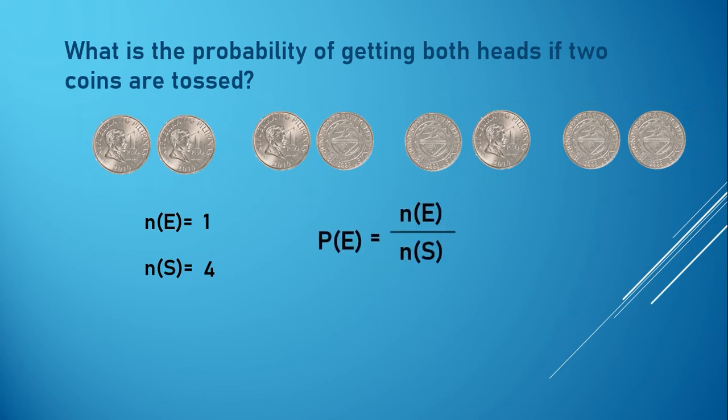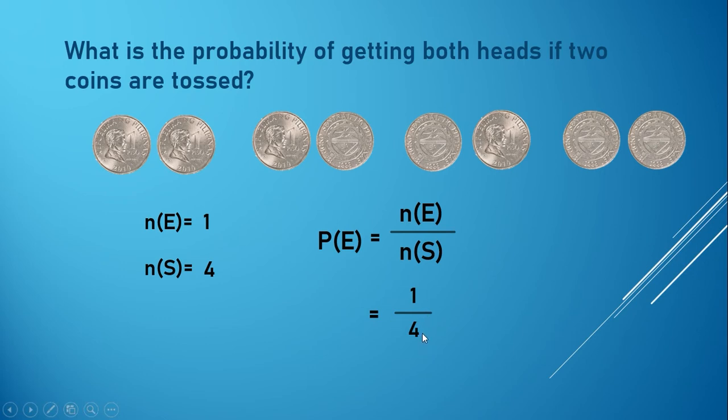Probability of event E is equal to n(E) over n(S), so we arrive at 1 over 4. So the probability of getting both heads if two coins are tossed is equal to 1/4.